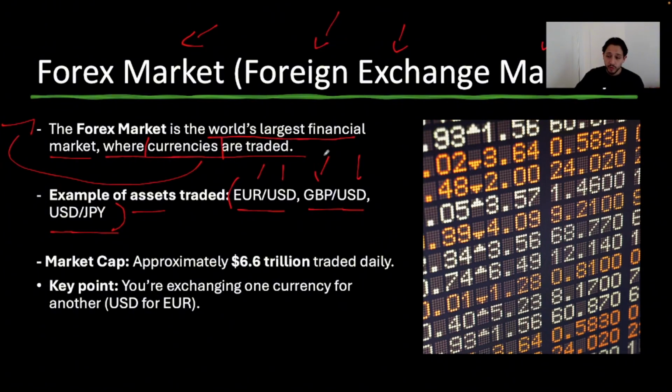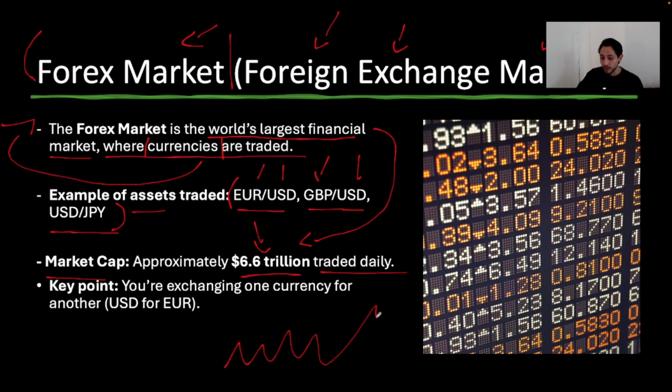Now, when I say it is one of the largest financial markets, right, we're pretty much trading between $6.6 trillion a day, which is obviously insane, right? I believe the stock market does trade somewhere between $200 to $300 million a day. But in the Forex market, we're talking about $6.6 trillion that is traded daily, right? Obviously, this is definitely a market that we want to be focused on every single day due to the fact that, again, we have a very large market cap. Whenever there's a large market cap like this, that means that there's a lot of volume in the market. And when there's a lot of volume in the market, it means that we have a lot of opportunity to capitalize with this market, right? So the Forex market is one of the markets that I do recommend you guys to focus on.